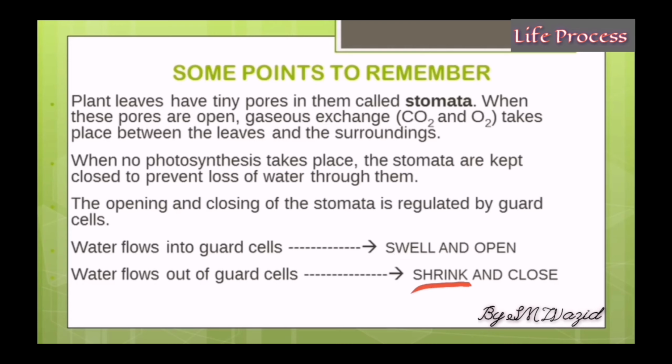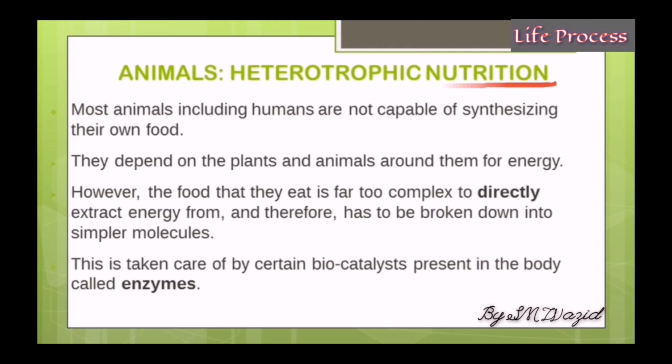We'll now go over to nutrition in animals, which is called heterotrophic nutrition. Why heterotrophic nutrition? Because as I mentioned earlier, animals, humans, we cannot produce our own food. So our mode of nutrition is called heterotrophic nutrition. Like I said here, most animals, including humans, are not capable of synthesizing their own food. They depend on plants and animals around them for energy.